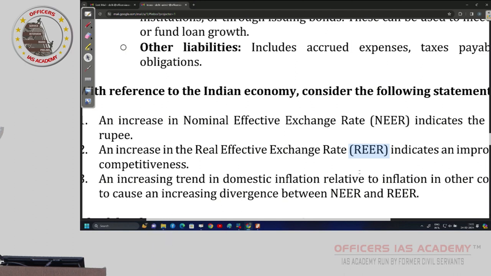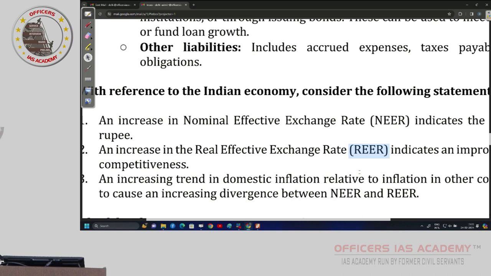Now, first let us forget about NEER, REER and all. What is bilateral nominal exchange rate? Nominal means whichever rate you are buying at in the market. Suddenly tomorrow you want to go to US. You go, today 82 is equal to $1, that is the bilateral rate. Why bilateral? Between India and US. Bilateral relation: Indo-Japan, Indo-US, Indo-Bangladesh, these are all bilateral. So India's relationship with the US currency, rupees 82 is equal to $1, that is bilateral.